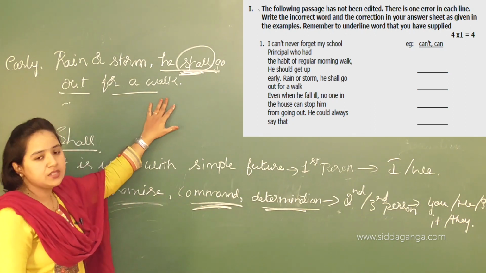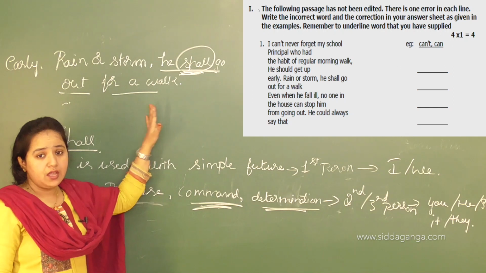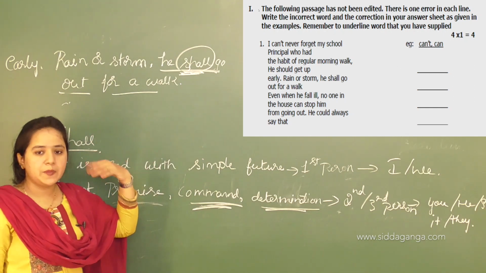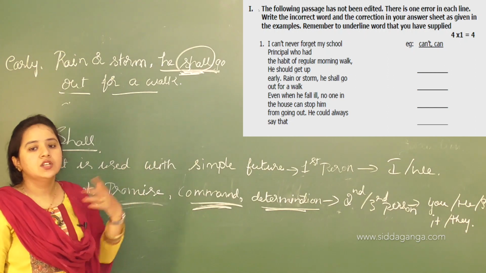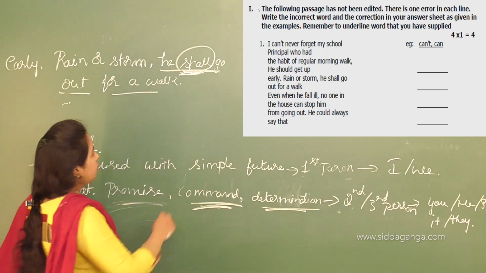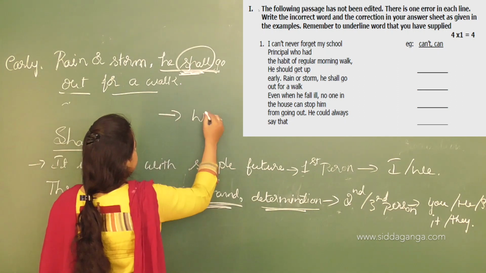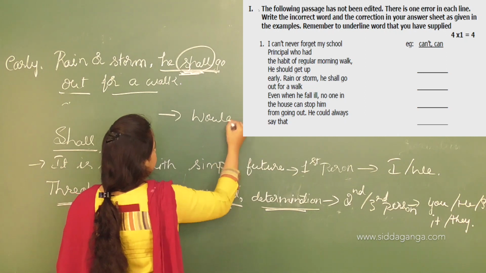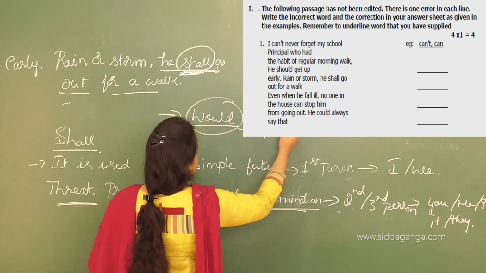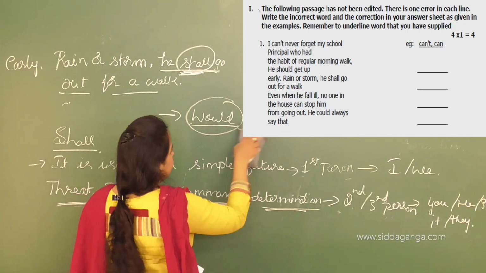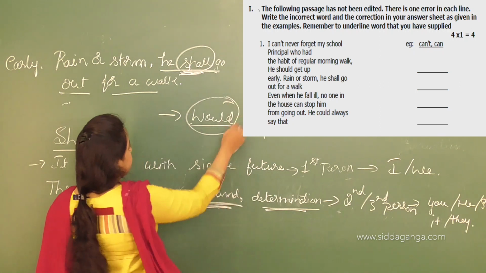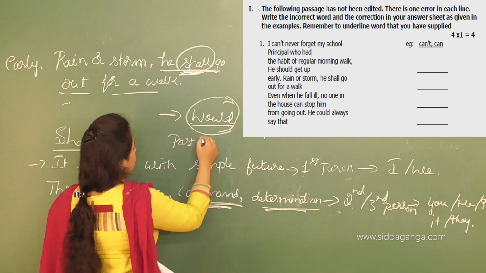So what should we use here instead of shall? Whenever we tell someone's past habit, we need to use would instead of shall. So what is the right answer? Would, because would tells about the past habit, not shall.